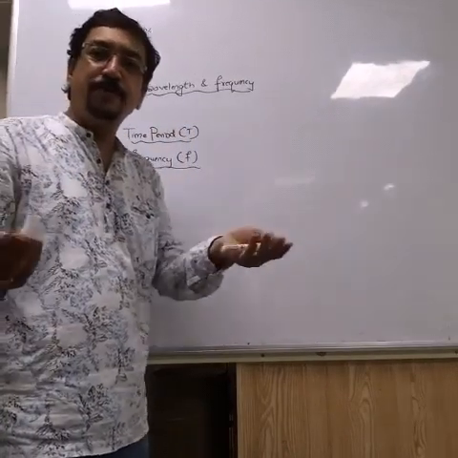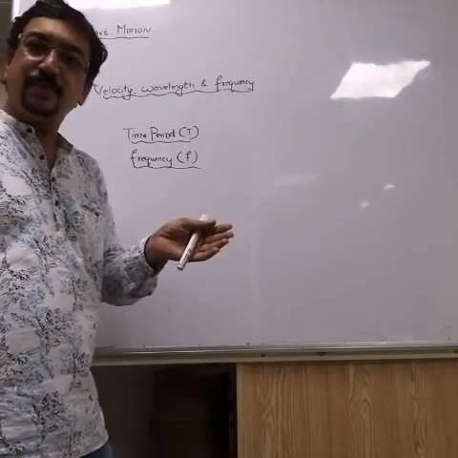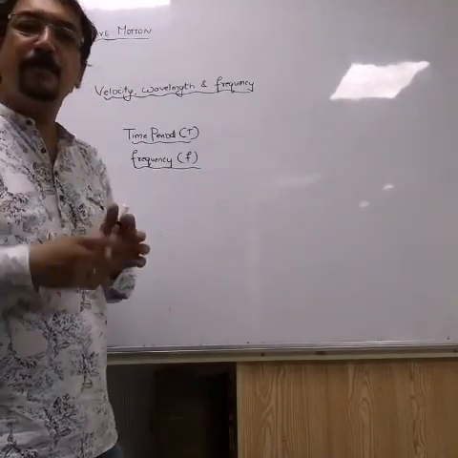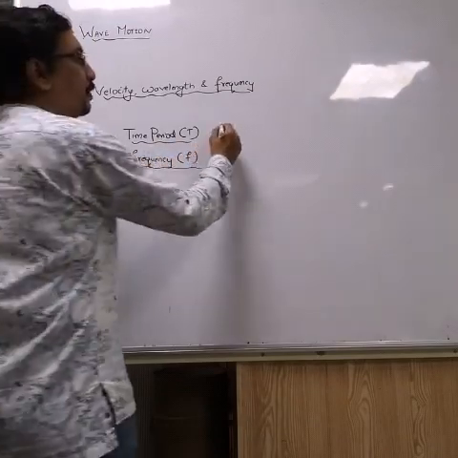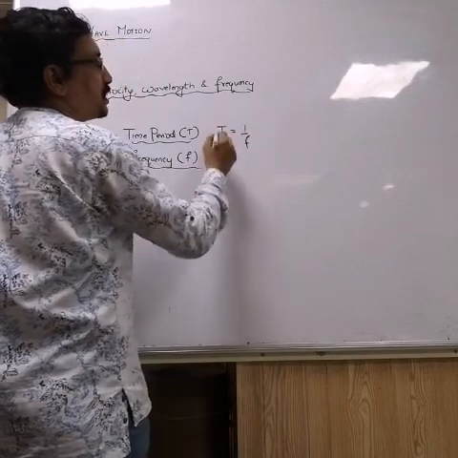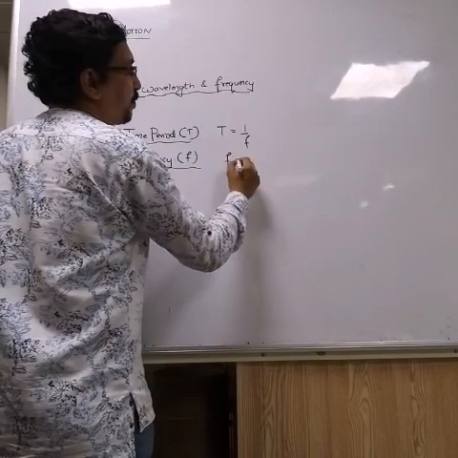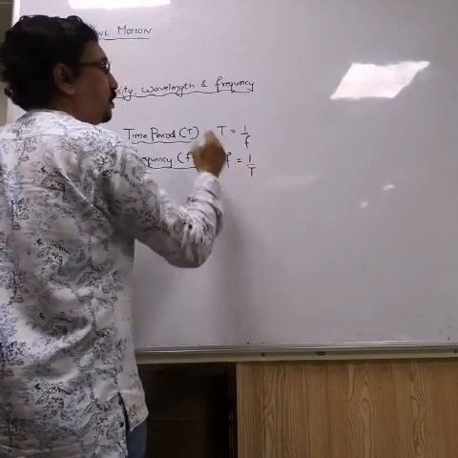If time period is more, frequency is less. So the formula or relation between time period and frequency is T equal to 1 upon F, or F equal to 1 upon T. This you remember first.